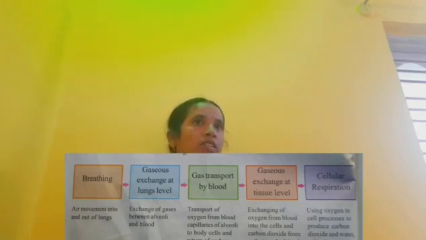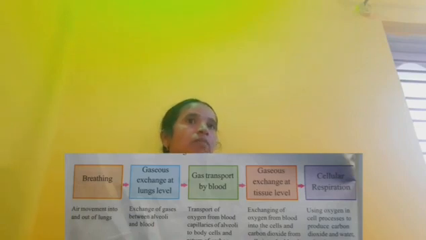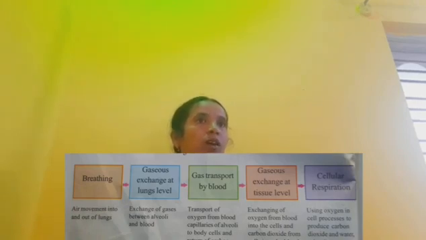Next, gases exchange at lungs level: exchange of gases between alveoli and blood. Next part is gas transport by blood: transport of oxygen from blood capillaries of alveoli to body vessels and return of carbon dioxide.